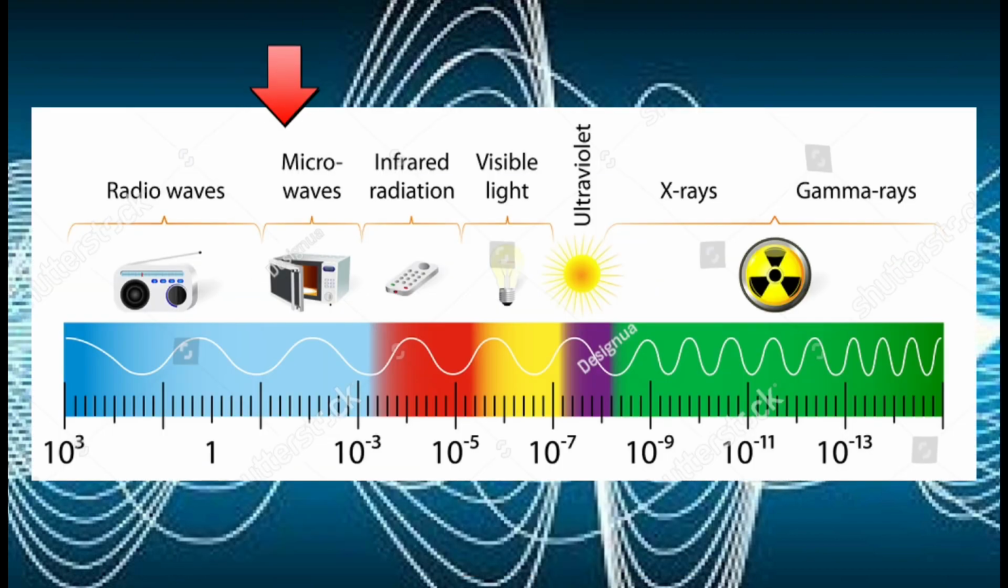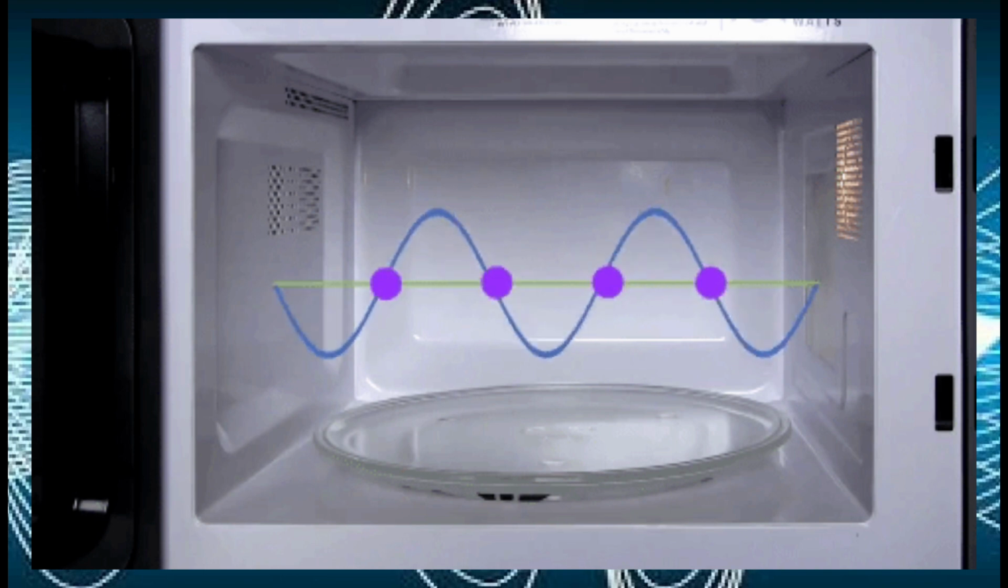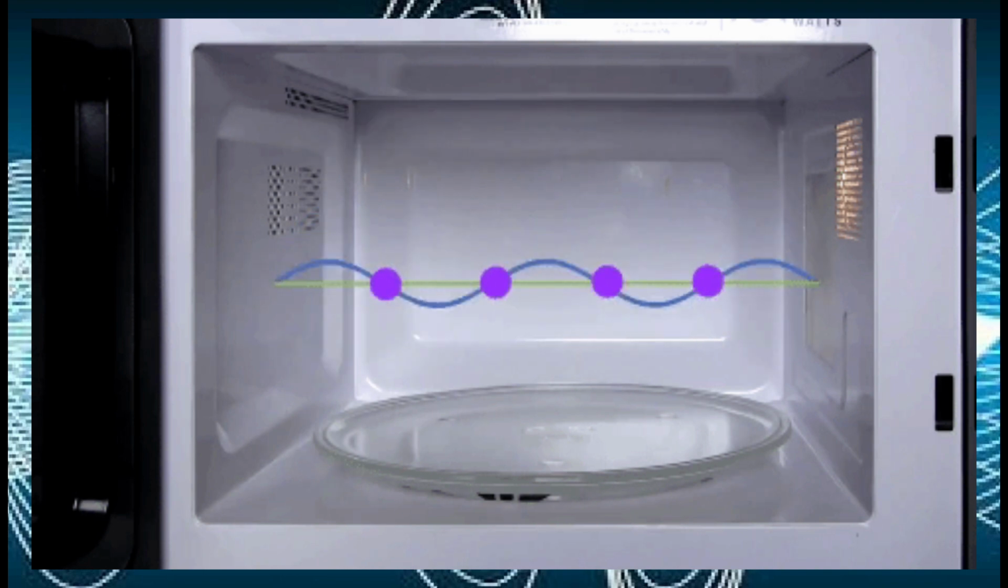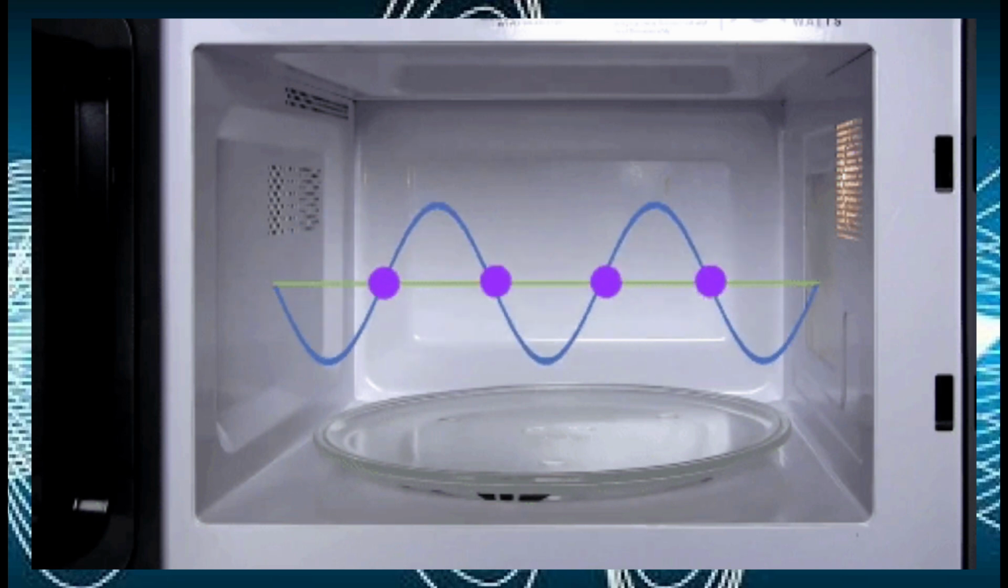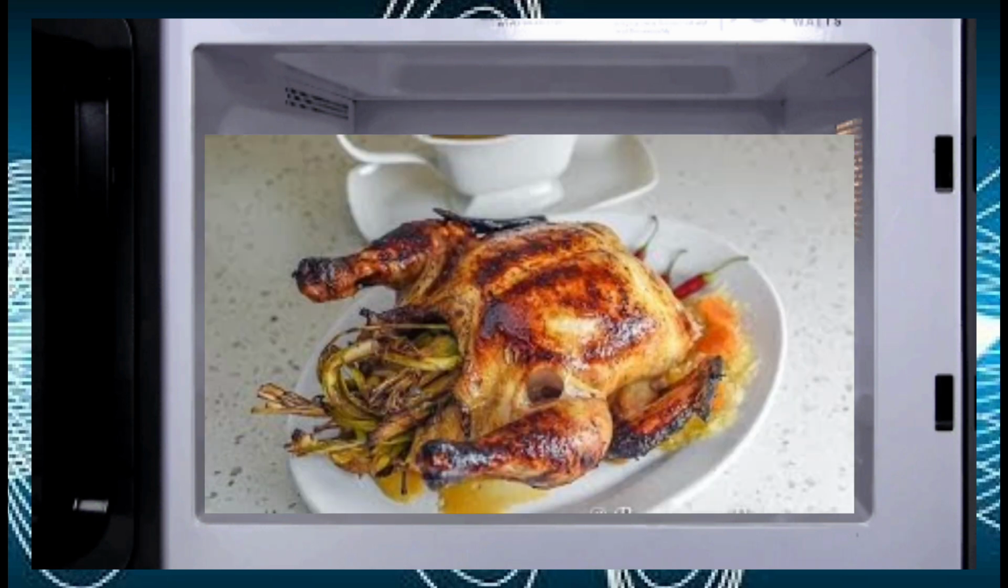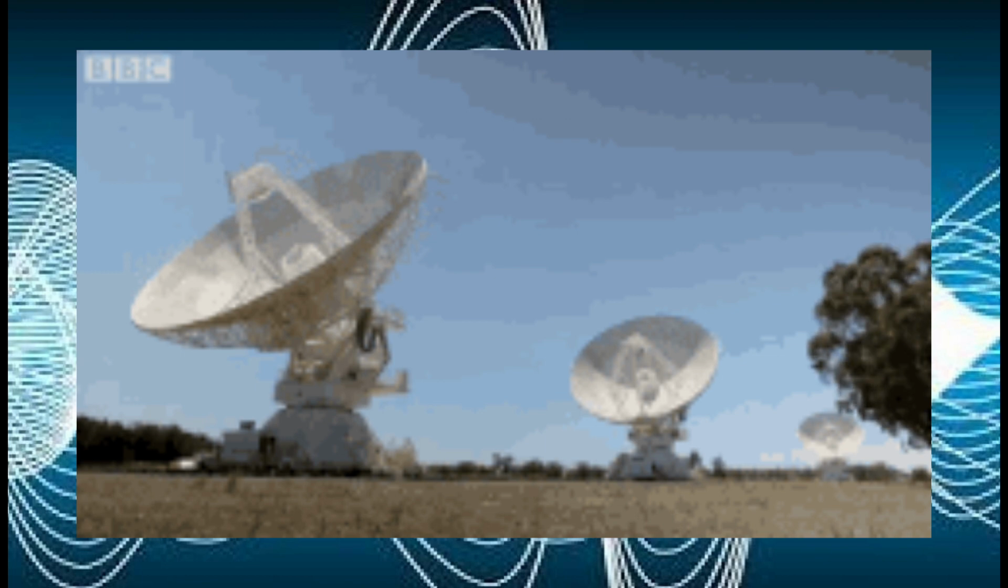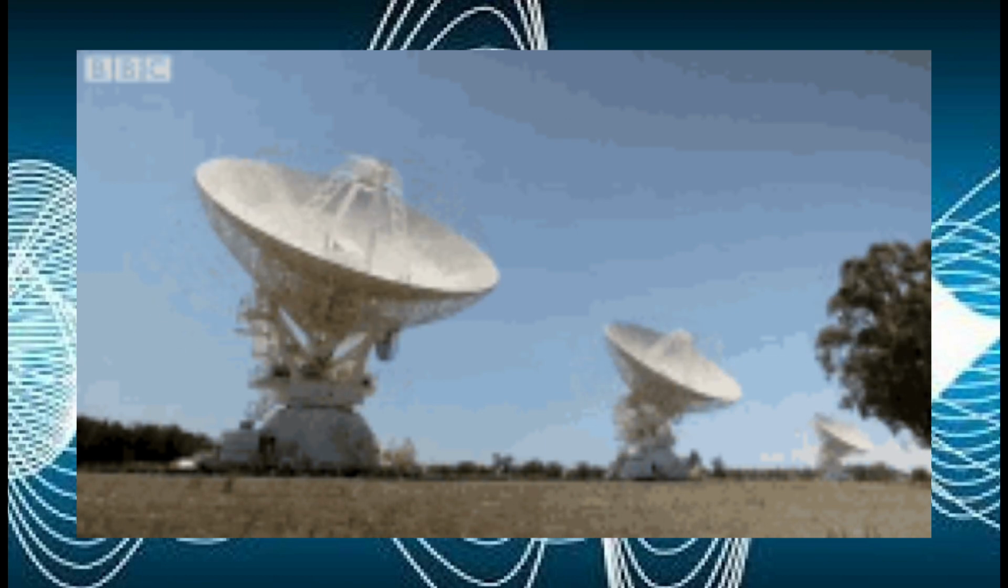Next on the spectrum are microwaves, a type of radio wave that is less than 11.8 inches long. The microwaves people use to heat food have waves measuring about 5 inches. Microwaves are also used for radar, television, and satellites.